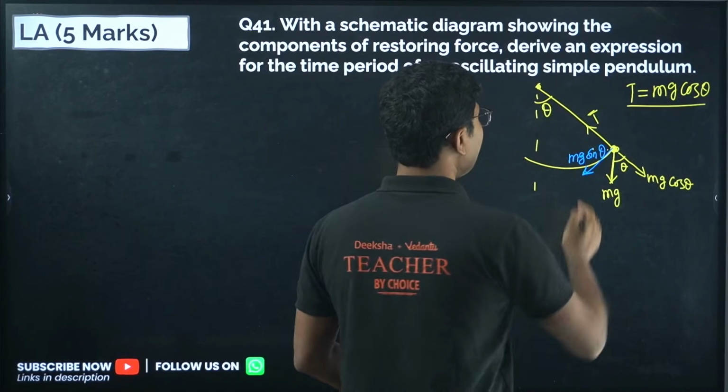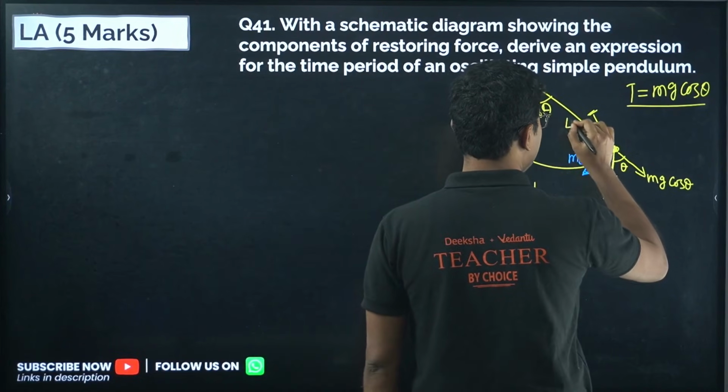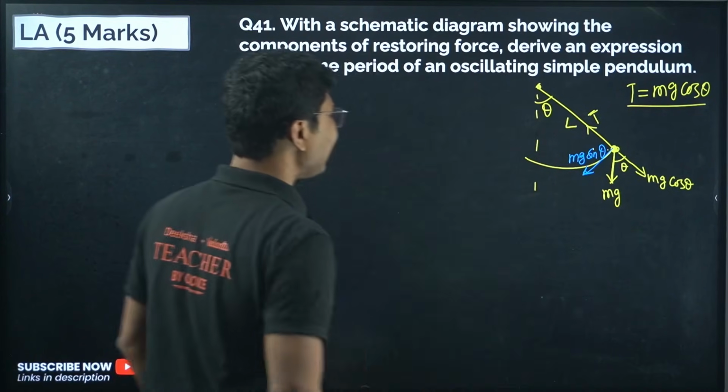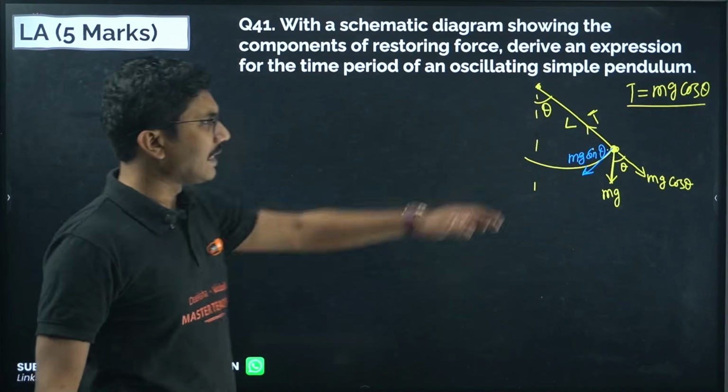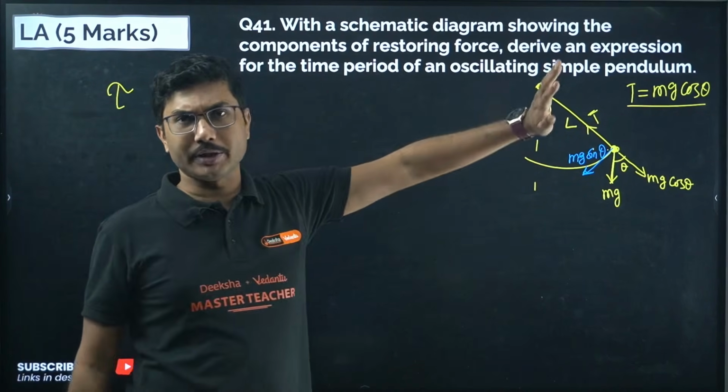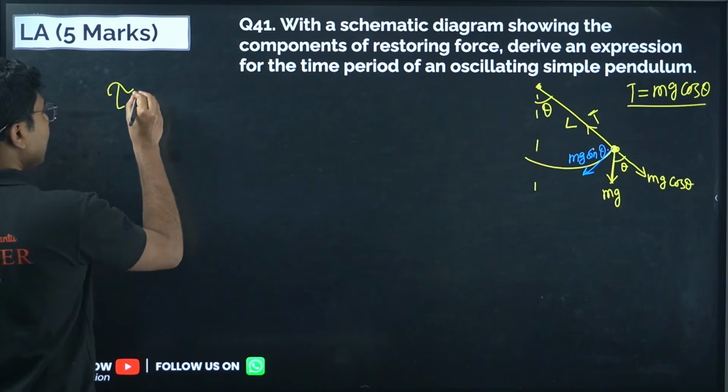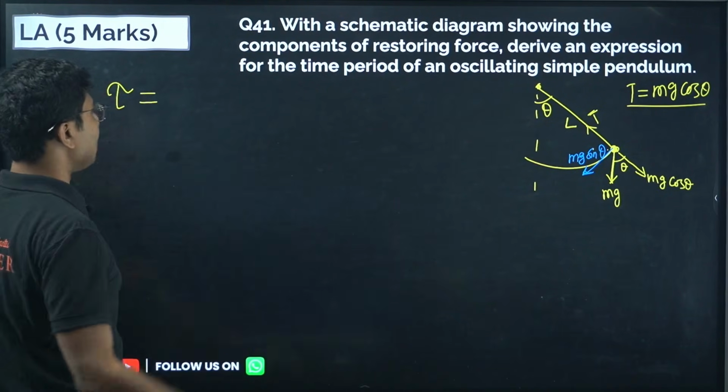Now if you take the length of this as capital L, then what is the torque acting on this simple pendulum?